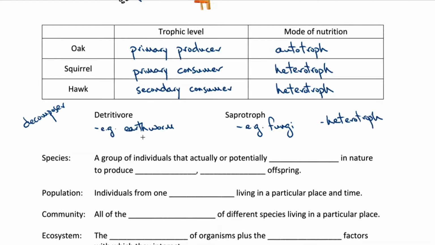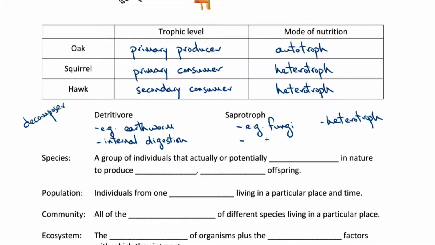The earthworm is doing it by taking in food into its body and then digesting it or breaking it down. So detritivores have internal digestion. Again, they break down food inside of their bodies. In contrast, saprotrophs break down food outside of their bodies and then absorb the nutrients.